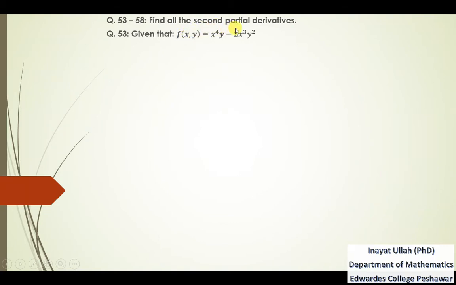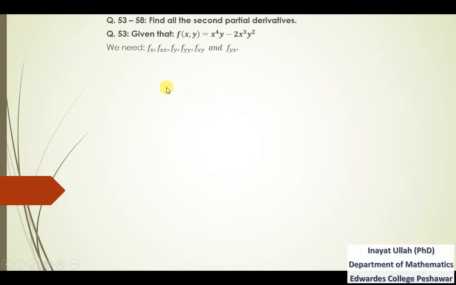Now for second partial derivatives, we need to find the second derivative of this function with respect to x, the second derivative with respect to y, then the second derivative with respect to x then y, and then the second derivative with respect to y then x.